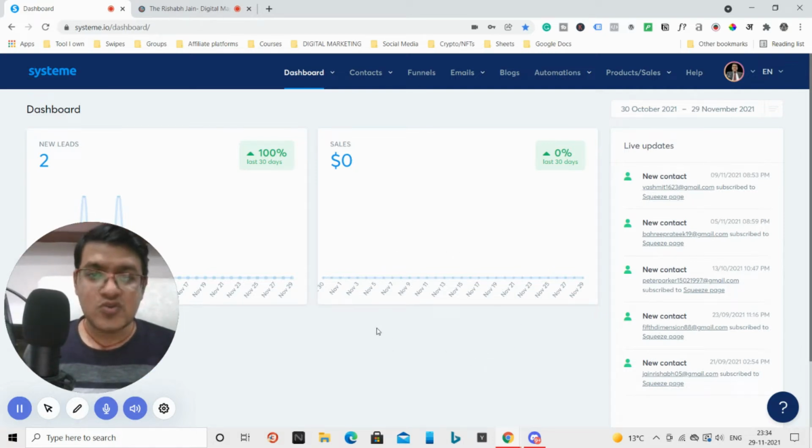Exactly when you log in, you will land here, and you can see that it's a very clean and easy to use interface. There is no messy kind of dashboard, very clean and very easy to use. Here we have two sections: leads and sales. All your leads and sales you can track from here.